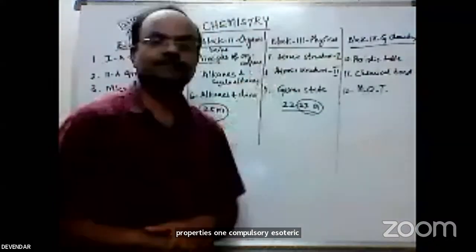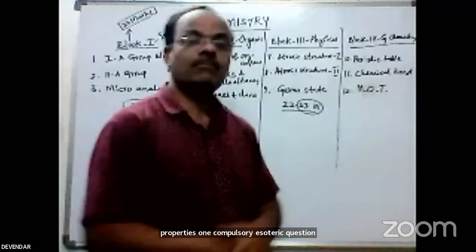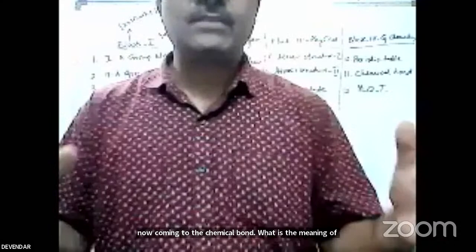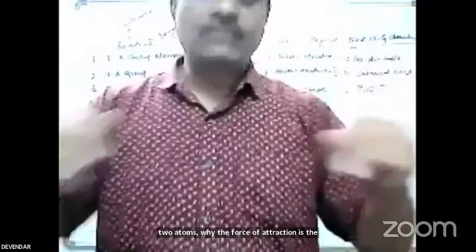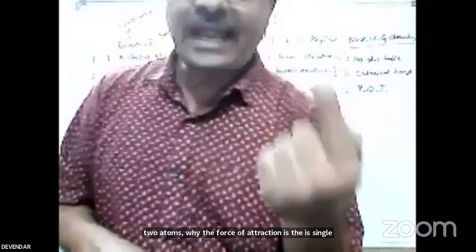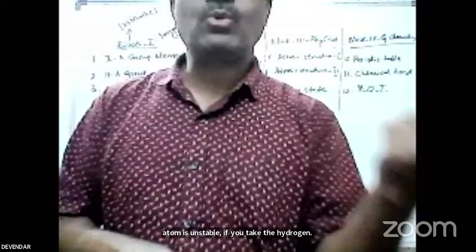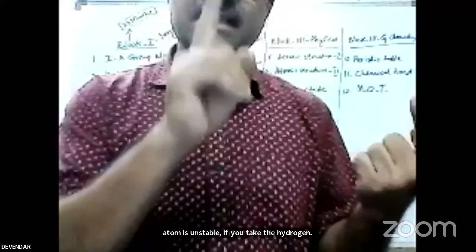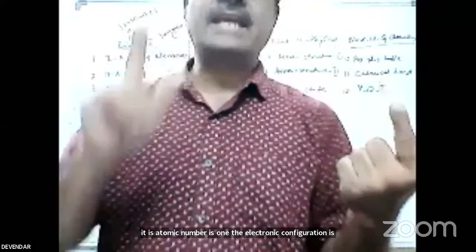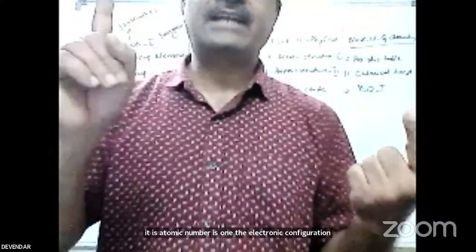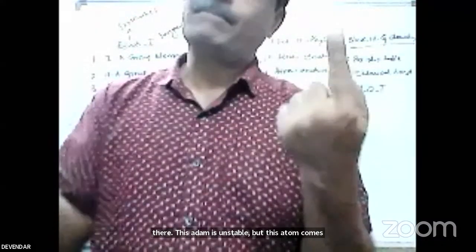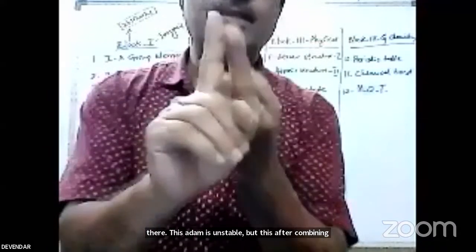Now coming to the chemical bond. What is the meaning of a bond? That means the force of attraction between two atoms. Why is the force of attraction there? A single atom is unstable. Take hydrogen, the first element in the periodic table. Its atomic number is 1, and the electronic configuration is 1s1. We are saying a single electron is there. This atom is unstable, but when it combines with one more hydrogen atom, a hydrogen molecule H2 is formed.